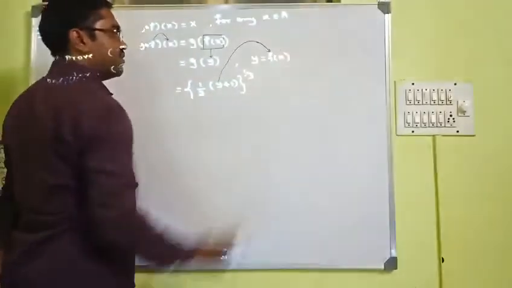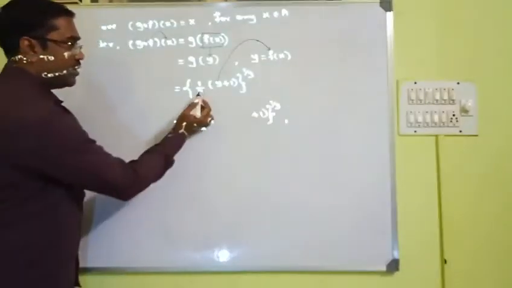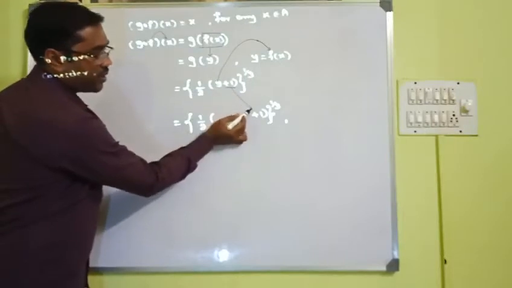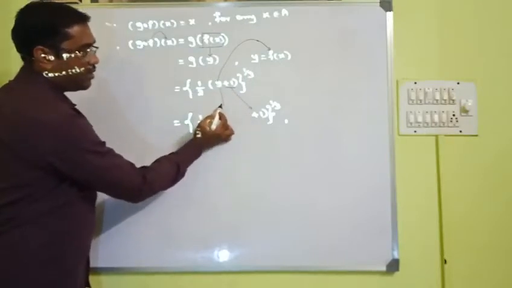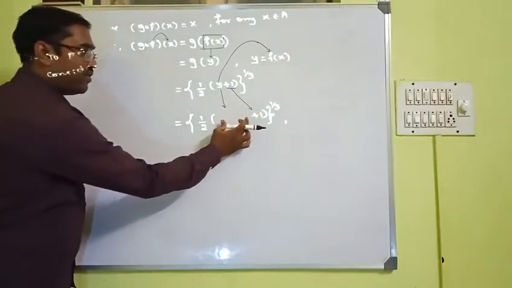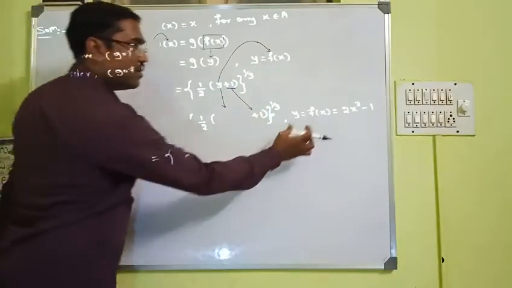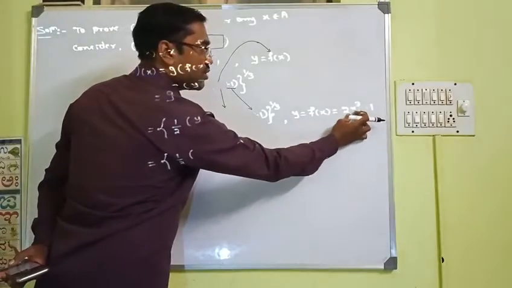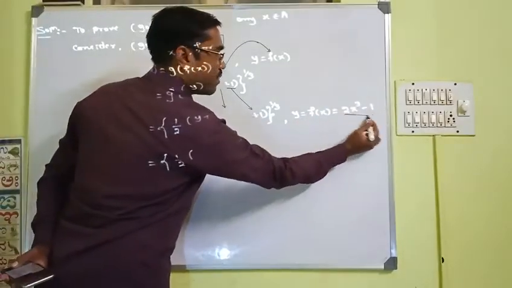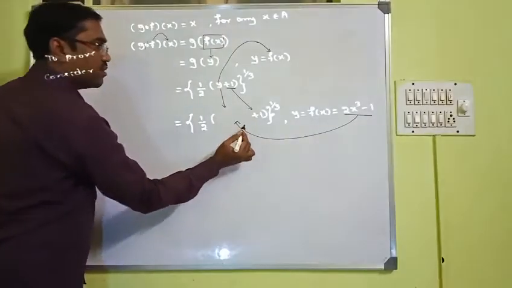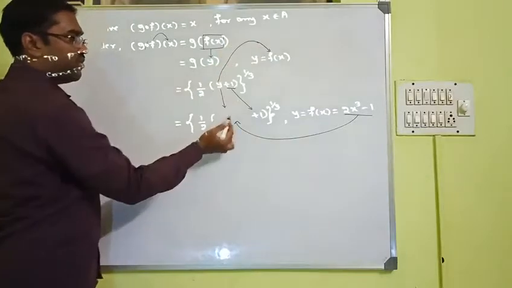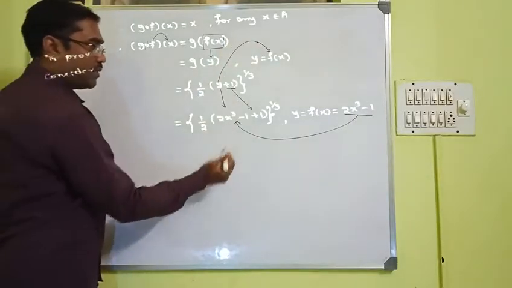So what is f of x in the question? Let us write 1 by 2 as it is, plus 1 also we have written as it is. But what is y? y is the function f of x. f of x is given by 2x cube minus 1, which is given in the question. Let us take this in the place of y, which is nothing but f of x. Yeah, we have kept. Now what happens?